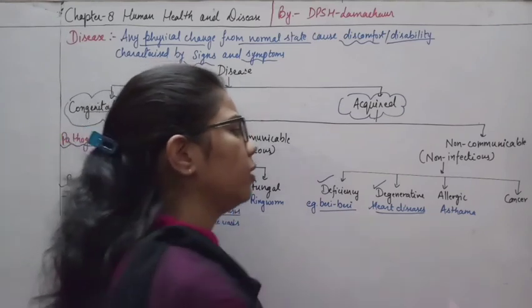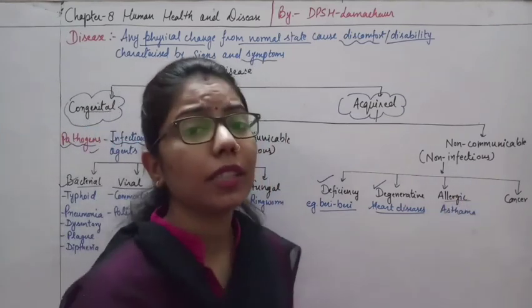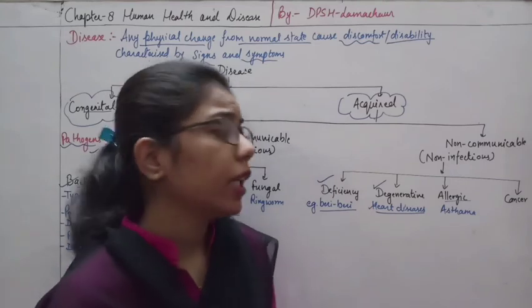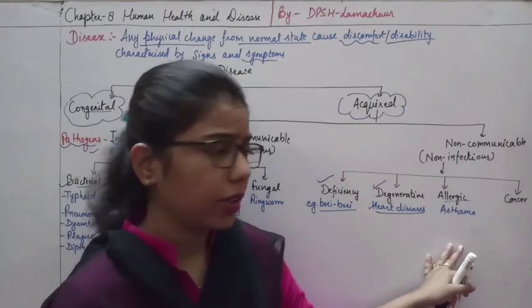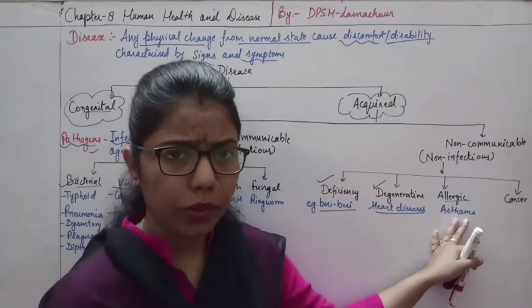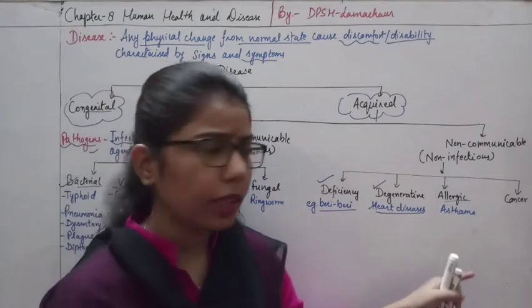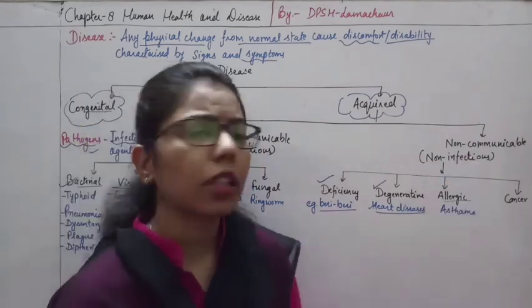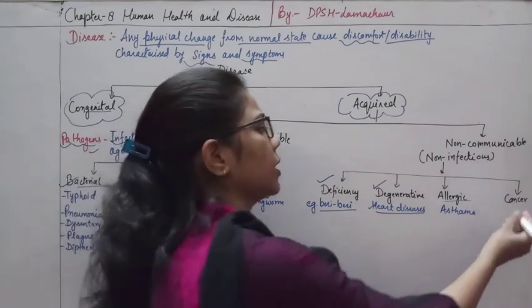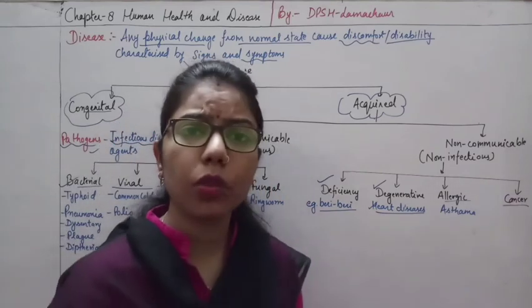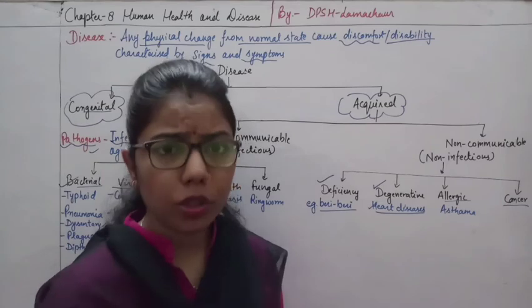And the third one is allergic. If I am having any allergy, it doesn't mean that it will transmit, and due to some things I am getting this, so again it is non-communicable. And the last one is cancer. Cancer is due to what? Due to the accumulation of cells.